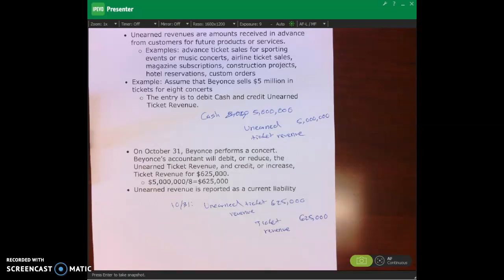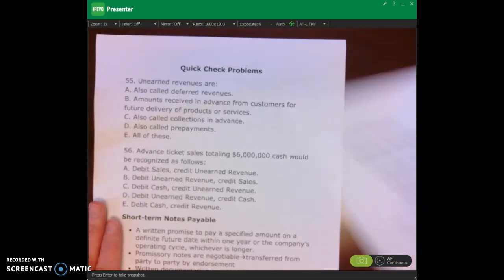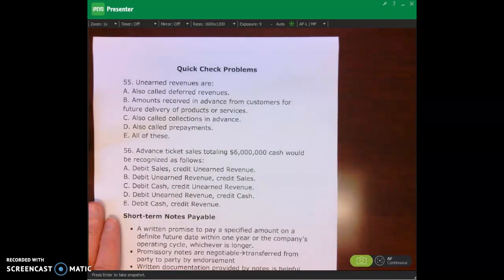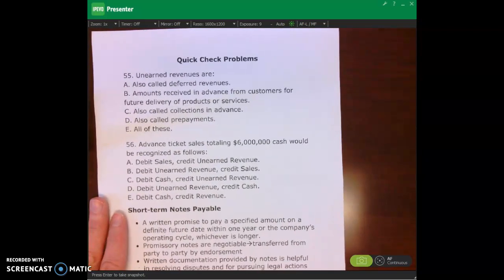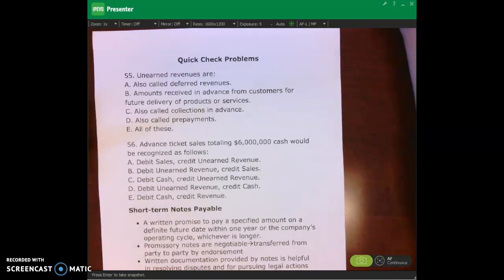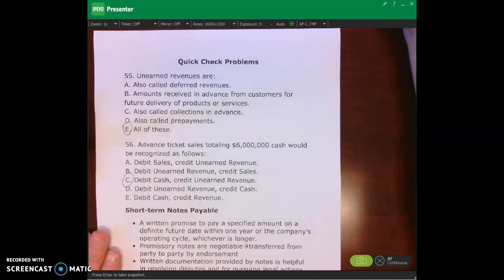And so what I want you to do is to go on to the next page and do these quick check problems at the top of page 253 of your course pack. Do these quick check problems, pause the lecture video, and then check your work. Okay. Thanks. Okay, hello and welcome back. So let's see how you did.